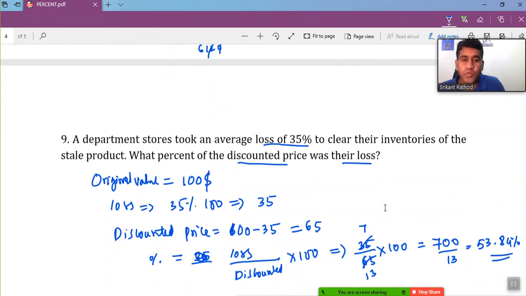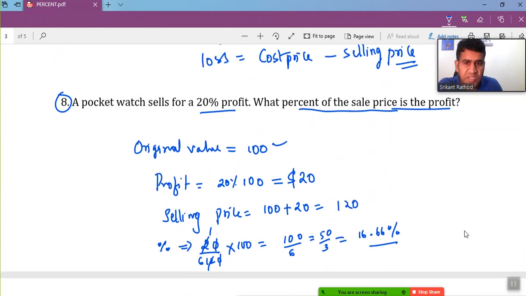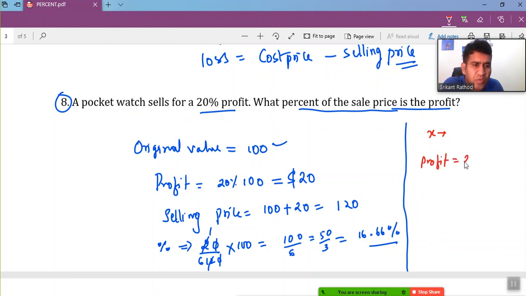Okay, so as I told, let me just make it in another way. Let's go back to the previous example so it's easy for us to understand. If you are not taking the initial value as 100, how can you solve this? If you take the initial value as x, the question says a pocket watch sells for 20% profit. It means if I consider the original value as x, then the profit is going to be 20% of that original value, so I can write it as 0.2x, right?